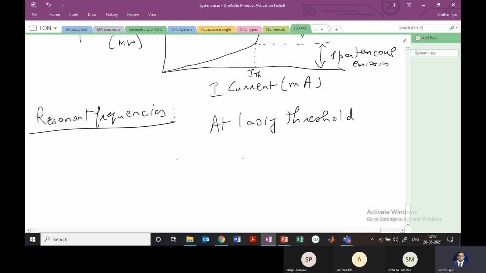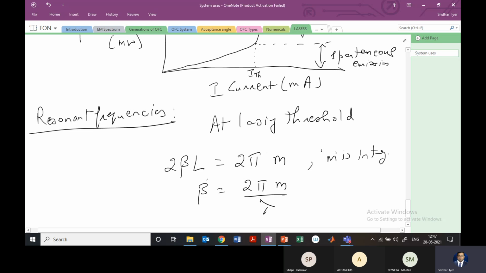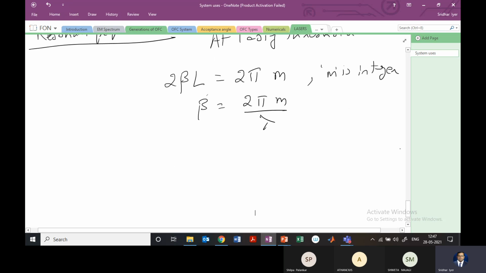So at that value, if you remember, we had e raised to minus j2 beta L equal to 1. So we can write that phase as 2 beta L, and that will be equal to 2 pi and some constant m, right? However, this beta can also be written as 2 pi m by lambda, where m here is an integer. So you could have this as 1, 2, 3, and so on, right?